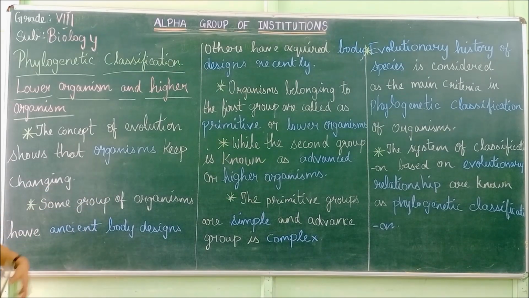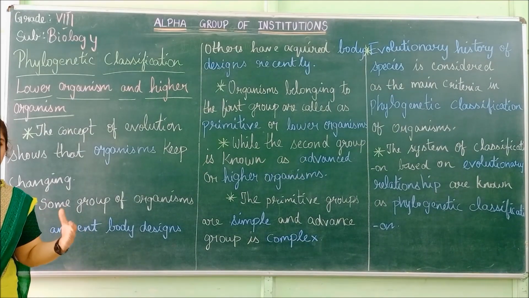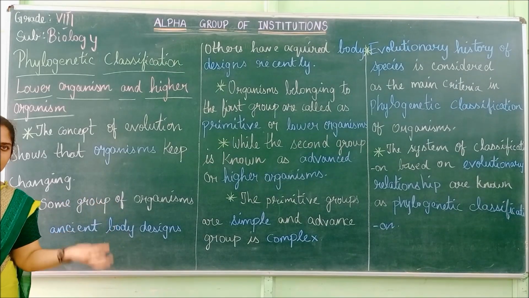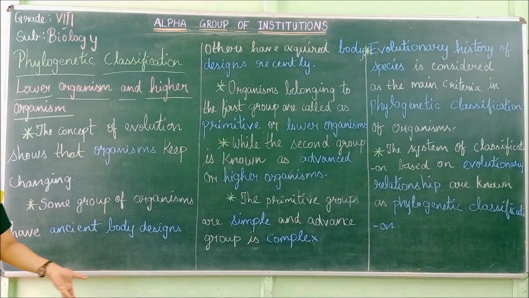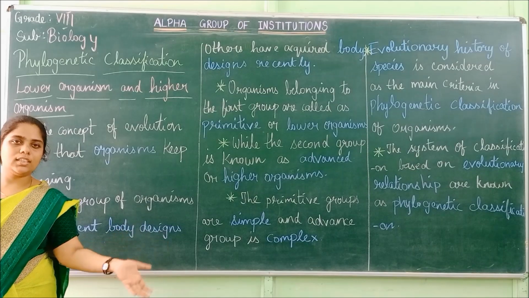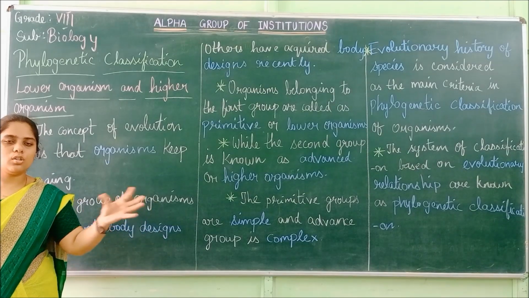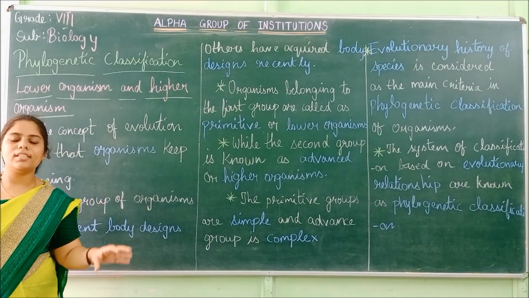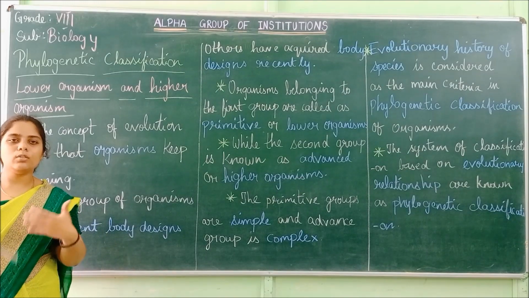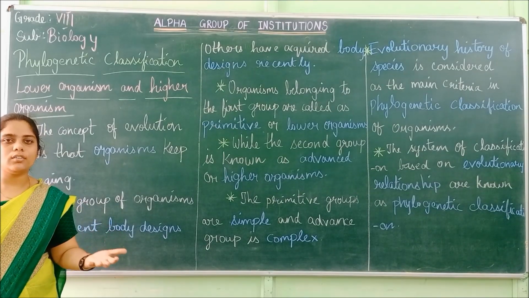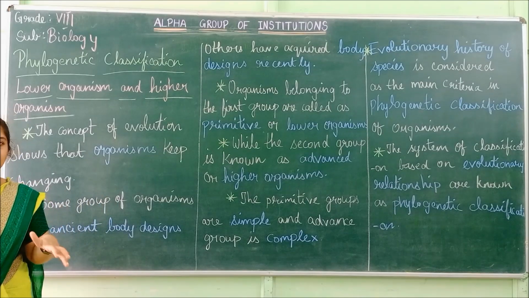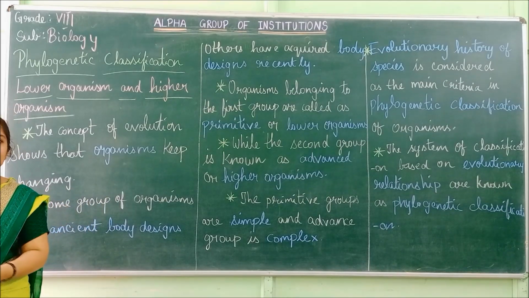So what happens in evolution? The organisms are being changed. Evolution means how an organism first originated, and then over hundreds of years slowly changes happen inside the organism according to the needs of the environment, and finally they develop.